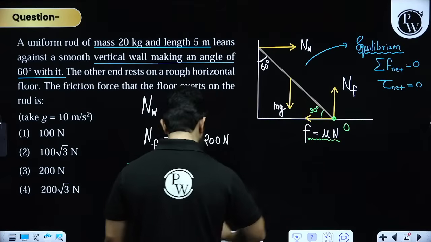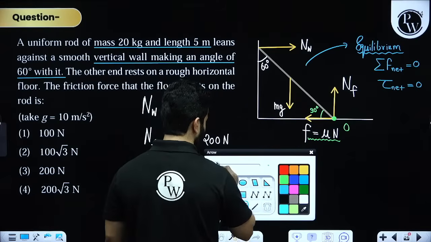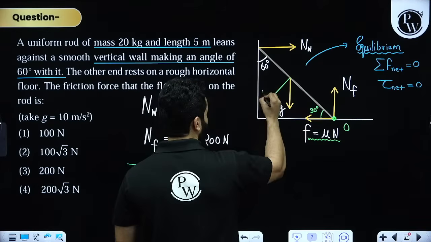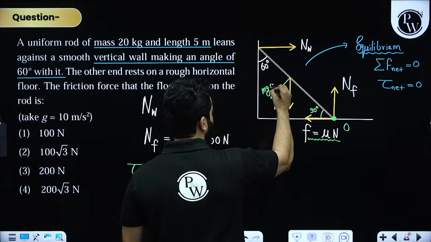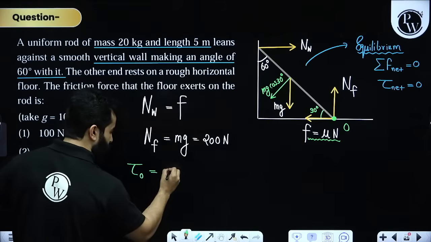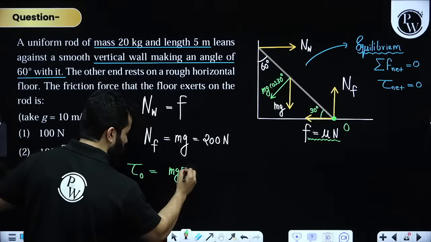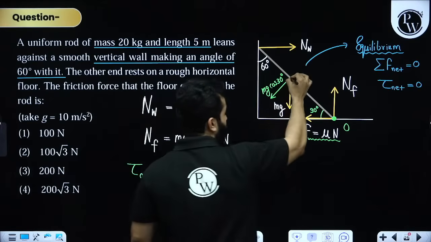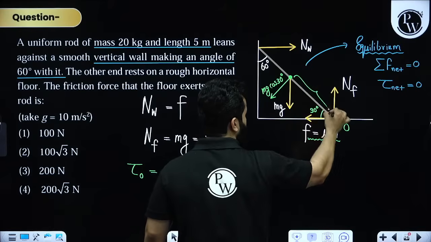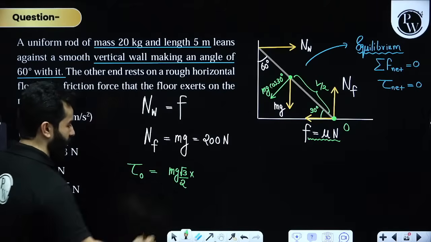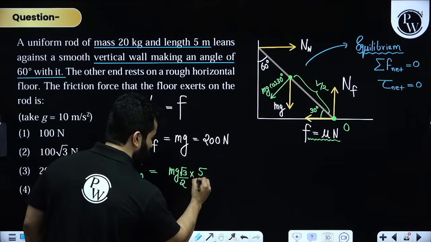That means if this is mg, this will be mg cos 30. So I'm going to write mg cos 30, which is root 3 by 2, multiplied by L by 2. My dear friends, this distance is L by 2 and L is 5 meter, so this will become 5 by 2.